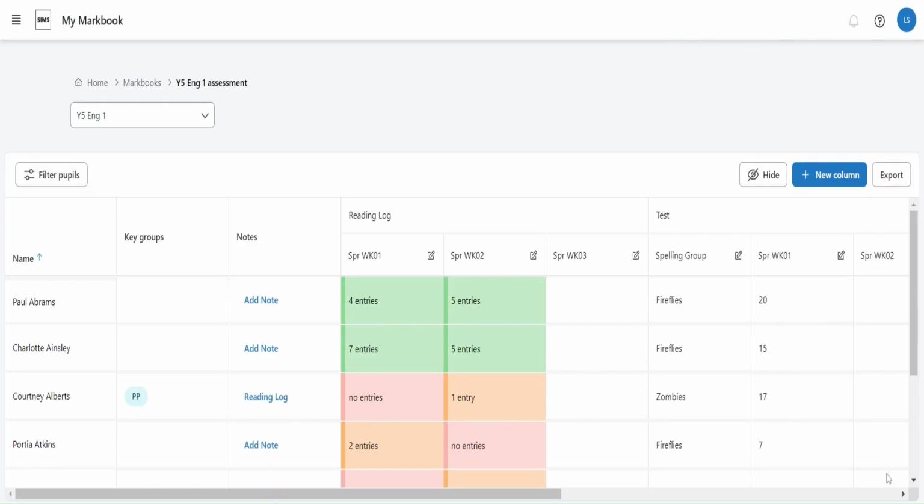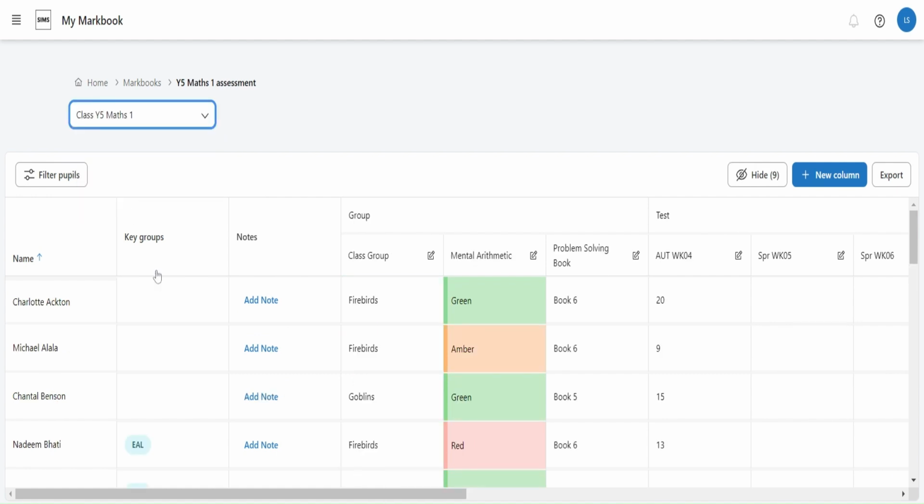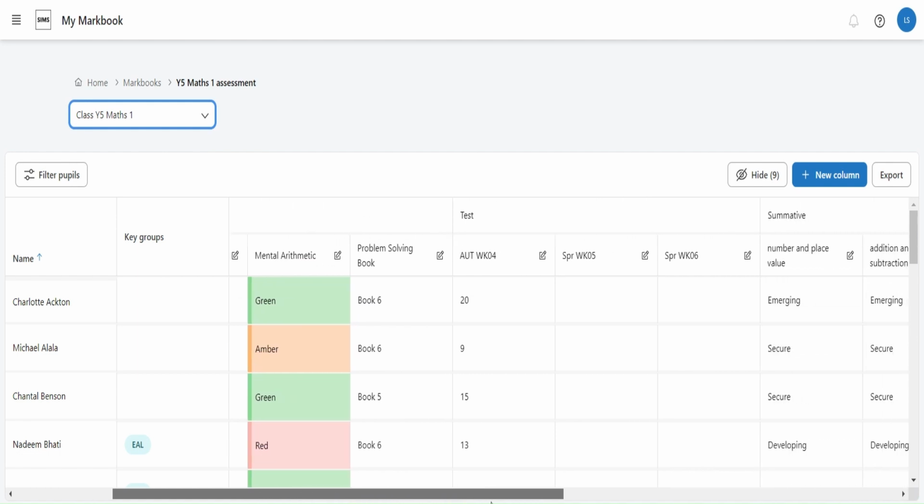Our Maths Markbook has been organised in a similar way, but notice we have a different set of pupils to that from the English Markbook, as the Year 5 pupils are taught in ability groups for these two subjects.